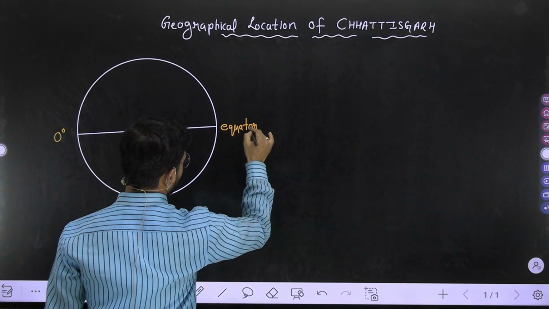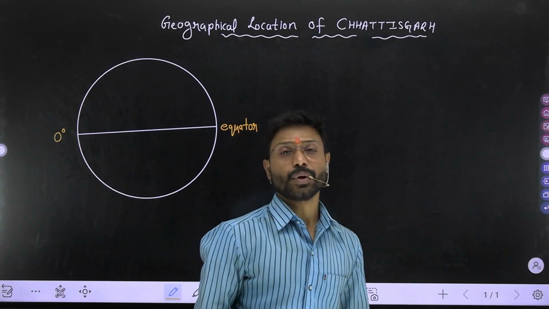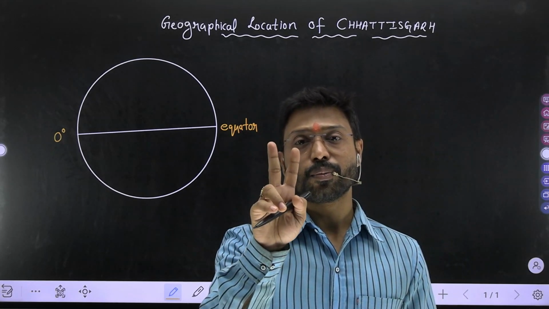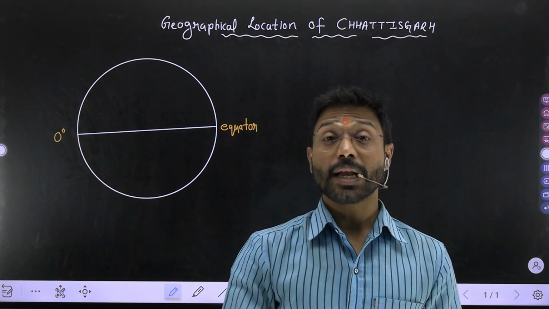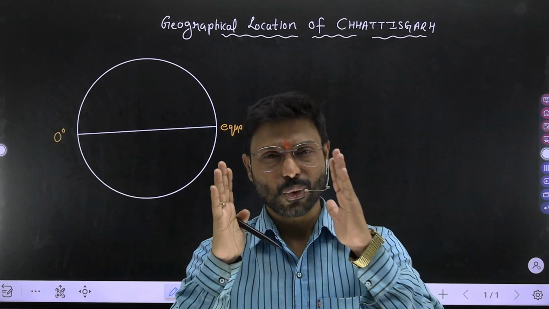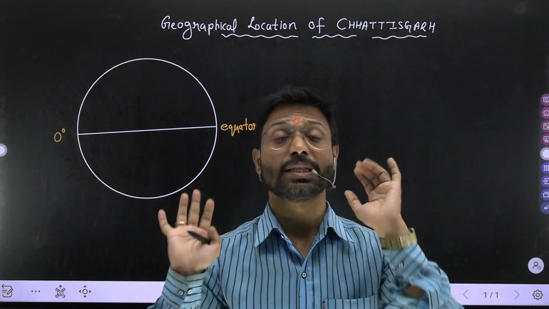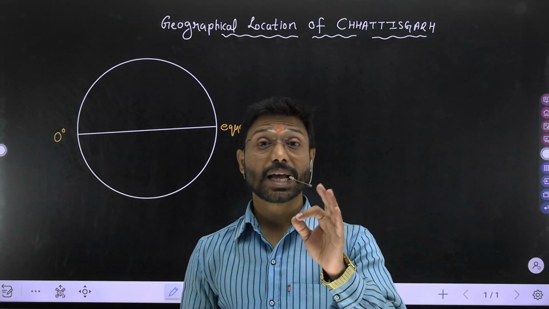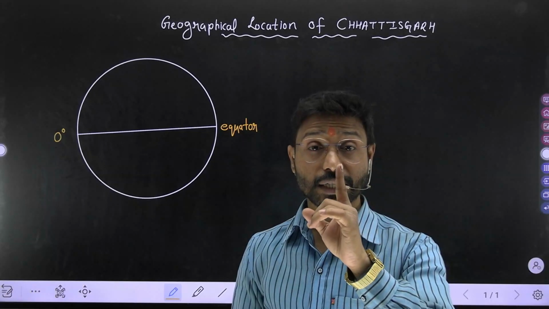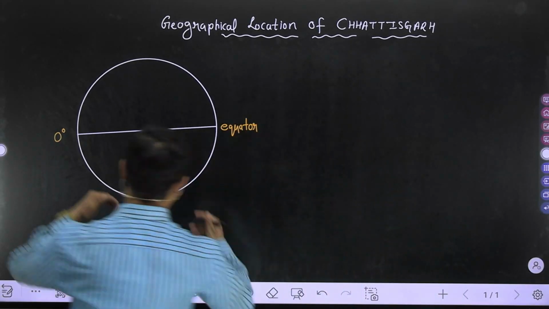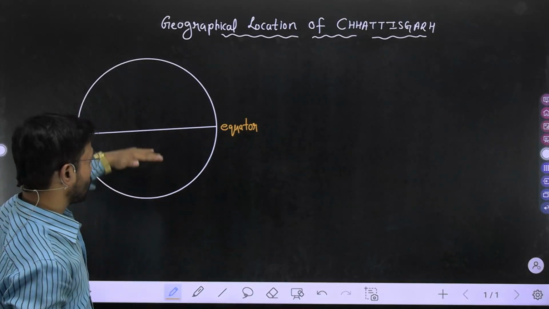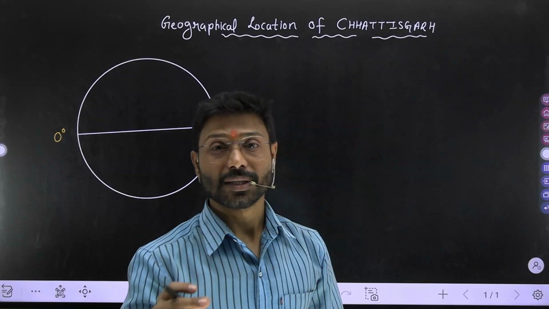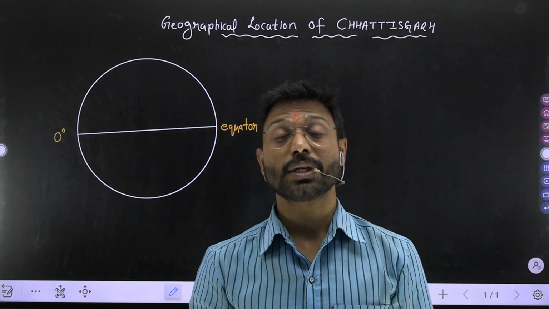So how will you define an equator? Equator is a kind of imaginary line which separates the whole earth into two parts. And why are we drawing this imaginary line? Just to locate any point or position and nothing else, my dear. And this equator line is also known as latitude. Now see here. Another imaginary line I am going to draw, which is parallel to this equator. Why? Because there is a need to locate your Chhattisgarh.